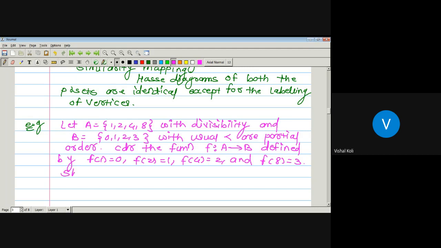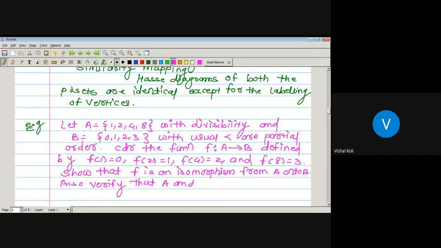Now show that f is an isomorphism from set A onto set B. Also verify A and B have identical Hasse diagrams.